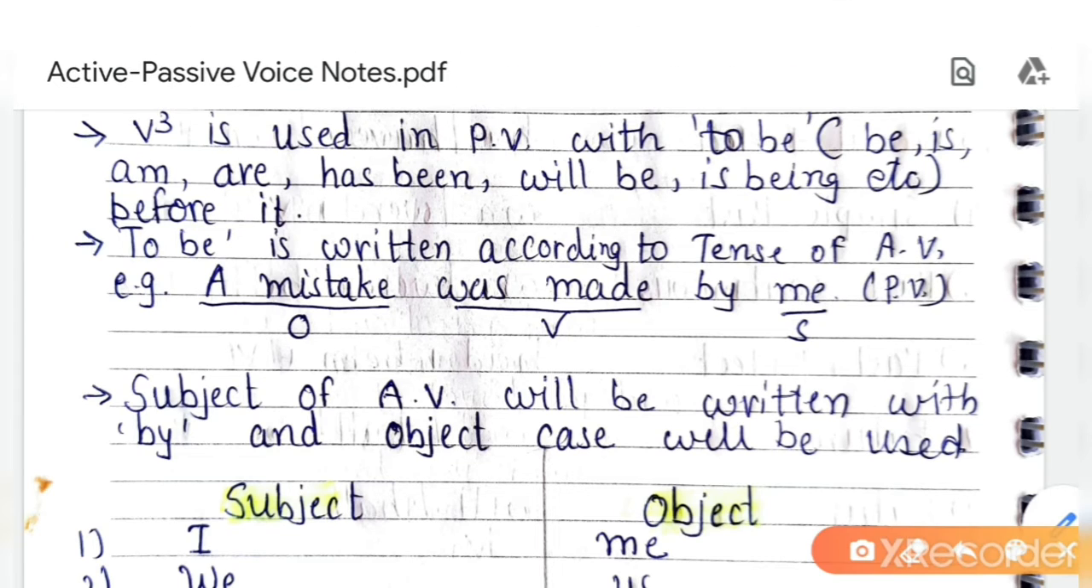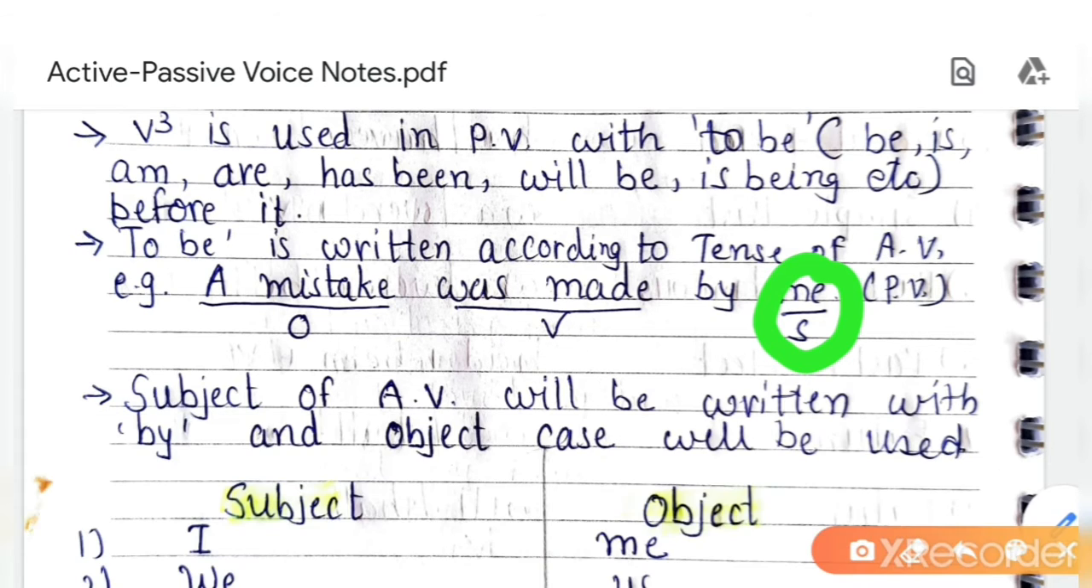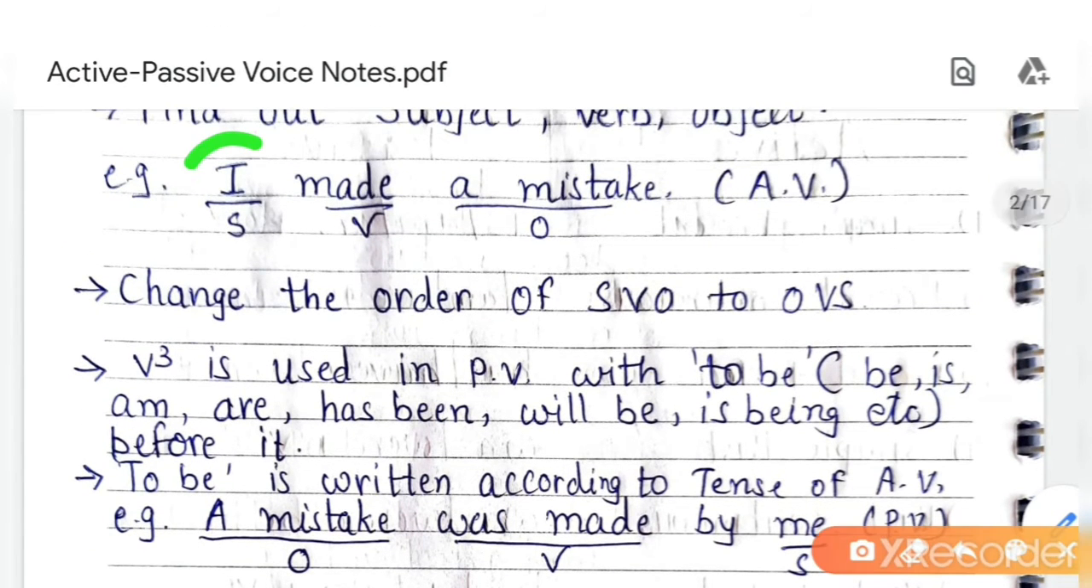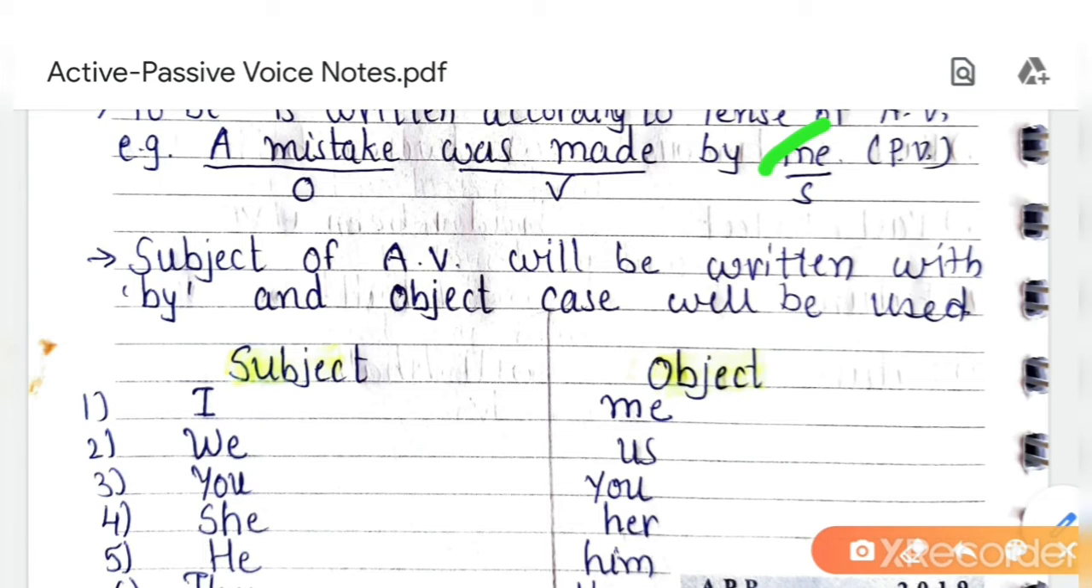Now here, be careful for this thing. See, observe the pattern. Here I was given in active voice. But here in passive voice we change I into me. Okay, why? It is also given in the next rule, that if on subject place a pronoun is given, then you have to change the subject into object case.